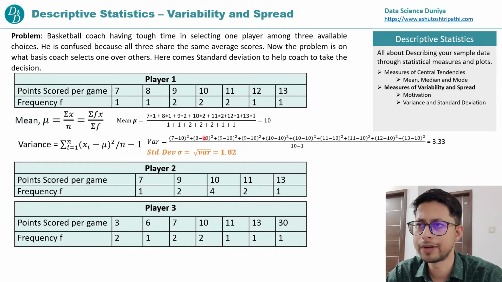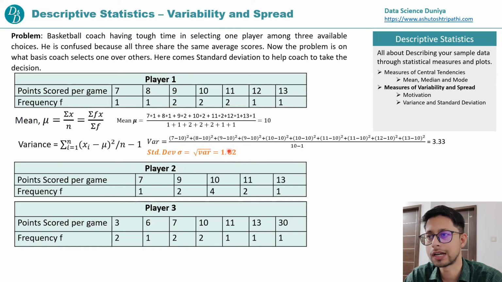Okay, so I have written all the numbers. It's very easy to solve. Just pick a calculator or take your mobile and solve this. The standard deviation will come to 1.82. And guys, take care, this is for player one. Similarly, you can calculate the standard deviation and variance values for player two and player three.